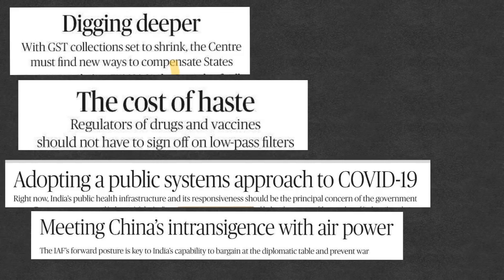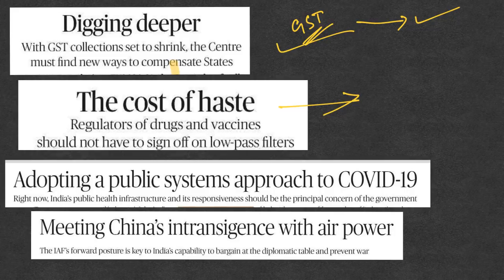So next, these were the other articles which were not important. This is about the GST collections, which have shrunk because of COVID, and the center's compensation to the states has also been delayed. This topic we have already covered previously, so I'm not taking this up again. Next, this article was talking about the fact that now many countries and institutes are rushing for the development of vaccine and drugs for COVID. So the regulators will have a tough job, but it does not have any specific content.